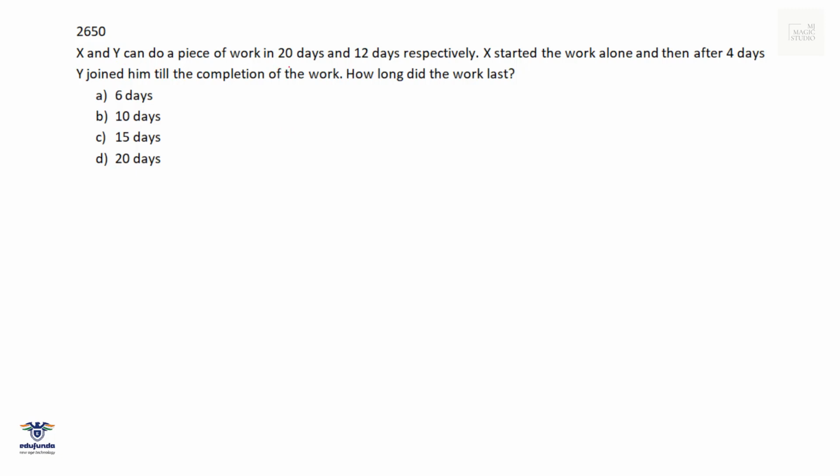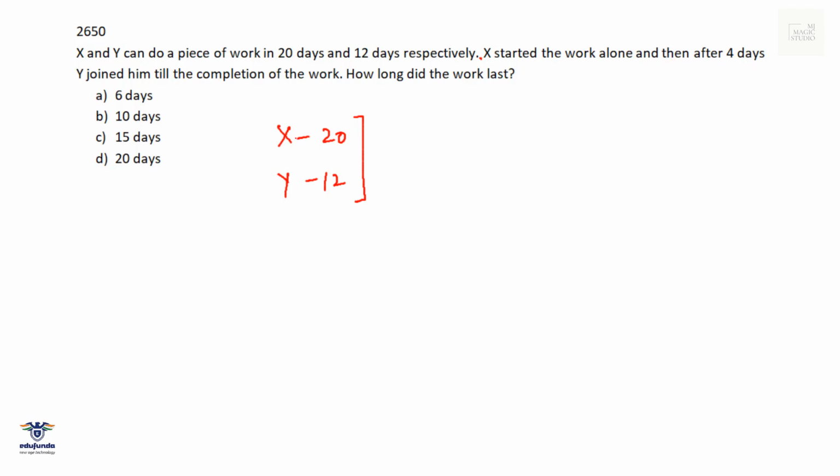X and Y can do a piece of work in 20 days and 12 days respectively. Obviously, an exam without a time and work question paper isn't possible, isn't it? So we have a time and work question. X and Y can do a piece of work in 20 days and 12 days respectively. X started the work alone, and then after 4 days Y joined him.